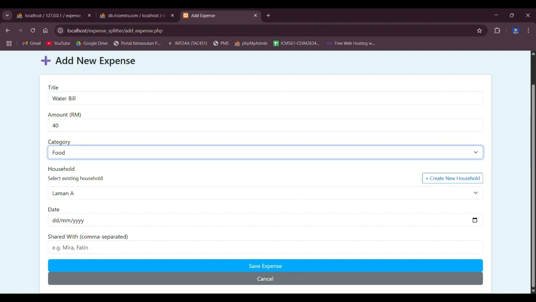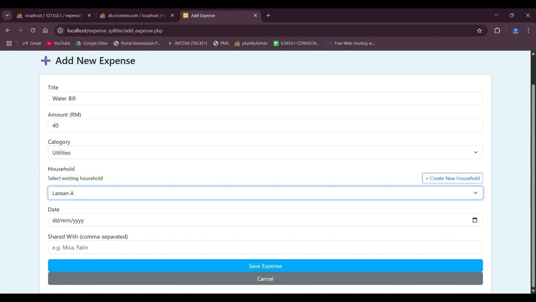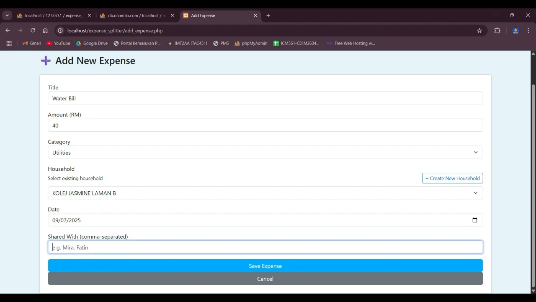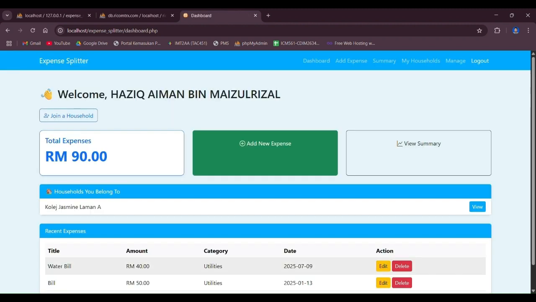And as you can see, there are multiple different types here. Let's choose utilities, choose Laman B, and we can also put dates, which is very specific, as you can see here. Let's also put the names of all of the people that share the household. Let's put one more name, and we save the expense.